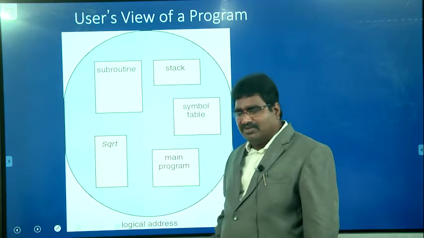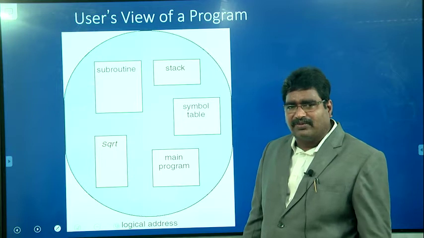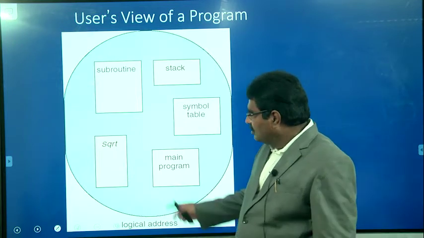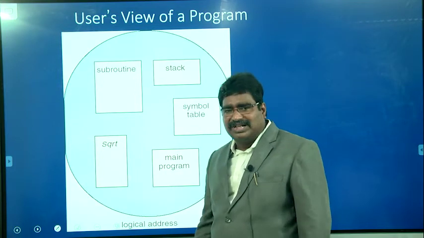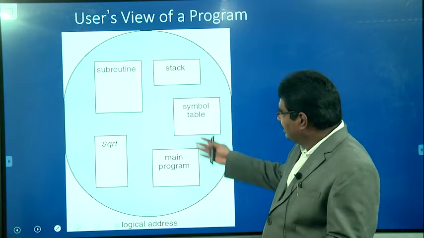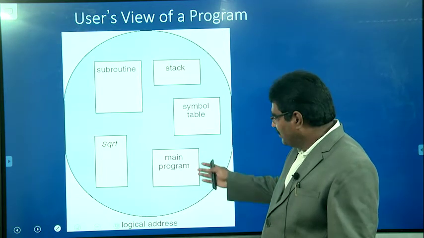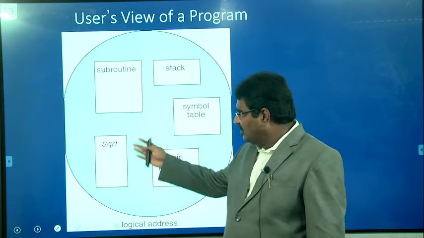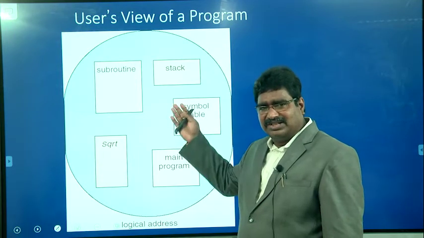Similarly, they define a square root function to calculate the square root of a given number. We are assuming that that is one segment. And similarly, the subroutine is another segment. So in this example, the program is divided into 5 segments. One is the main program, another is the square root, another is the subroutine, another is the symbol table, and another is the stack.